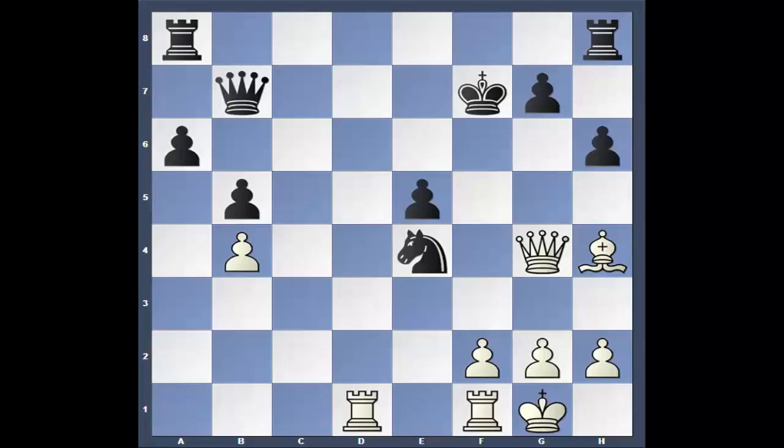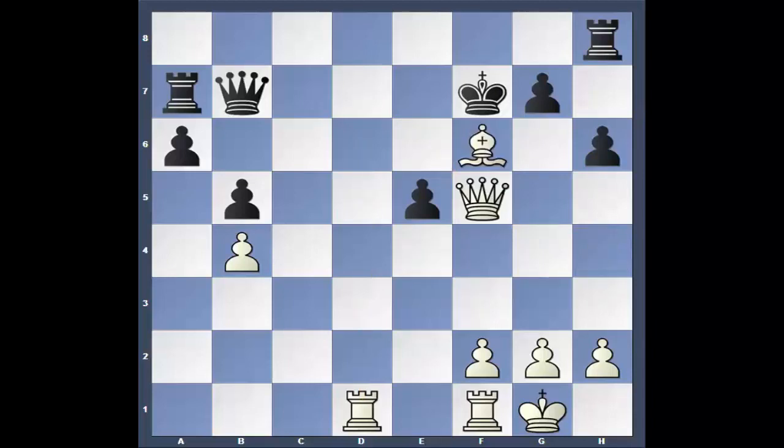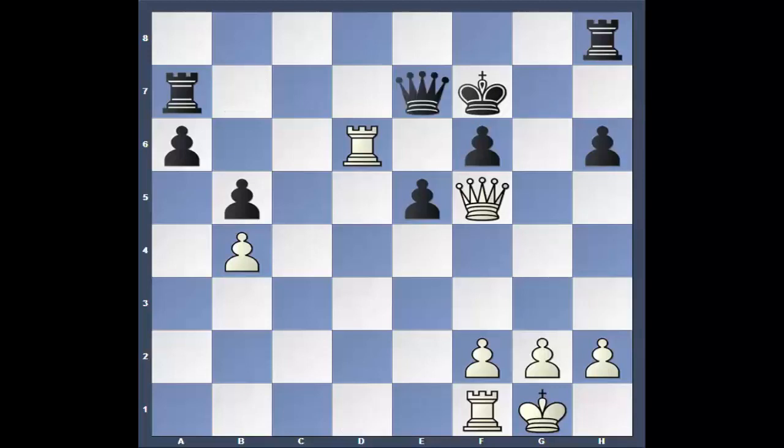Aronian patiently bringing in the other rook. What's black going to do here? He's doomed. Rook to guard the square here. For the rook to go here as well. Queen checks, knight blocks, bishop takes, pawn takes, rook d6. Look at this, look at this. Queen e7 to protect the f-pawn for black, and rook after d1, and that's it. That's where Anand throws in the towel.